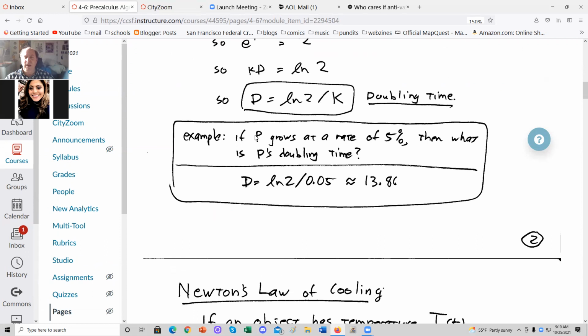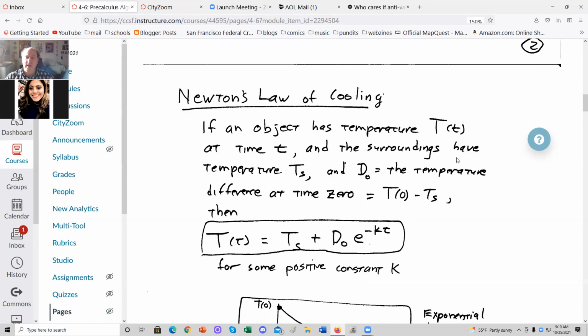So for example, if the population grows at a growth rate of 5%, what is its doubling time? Well, it'll be log 2 divided by 5%, 0.05, which is about 13.86. So something growing at 5% per year continuously takes about 13.86 years to double.